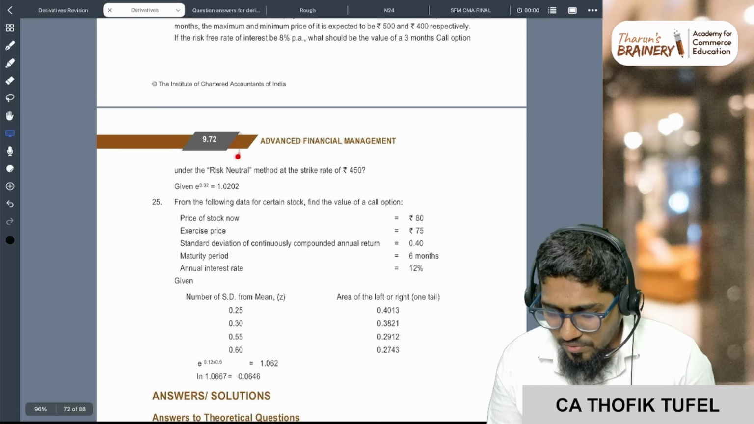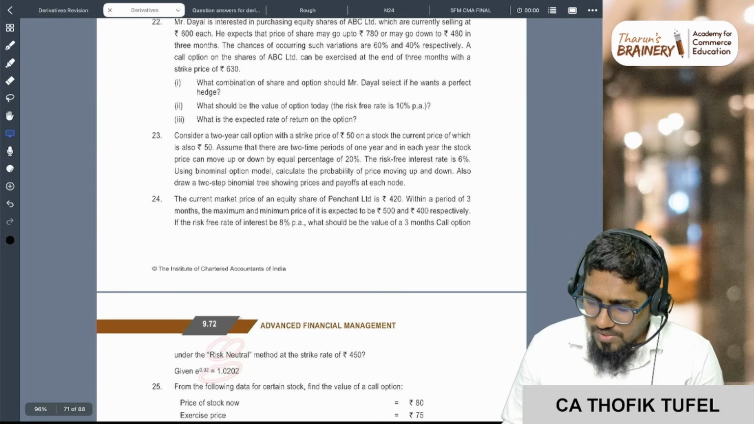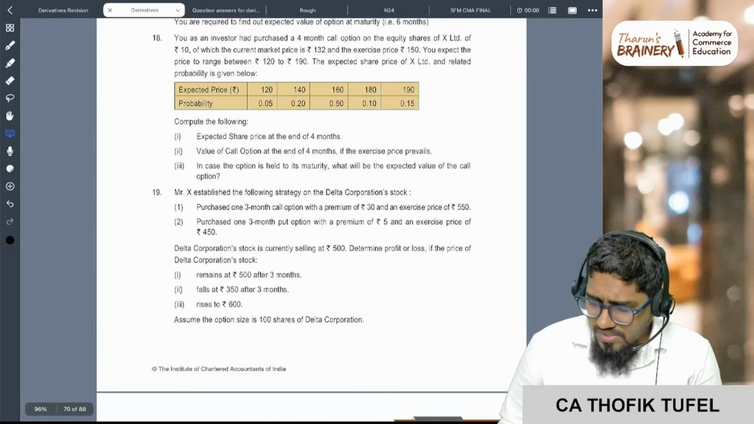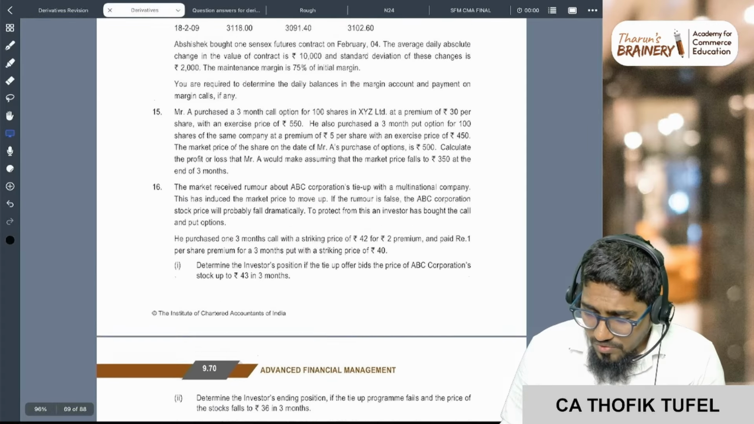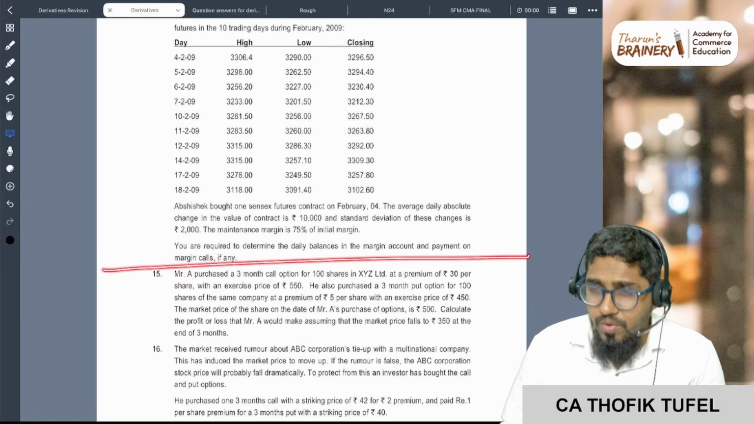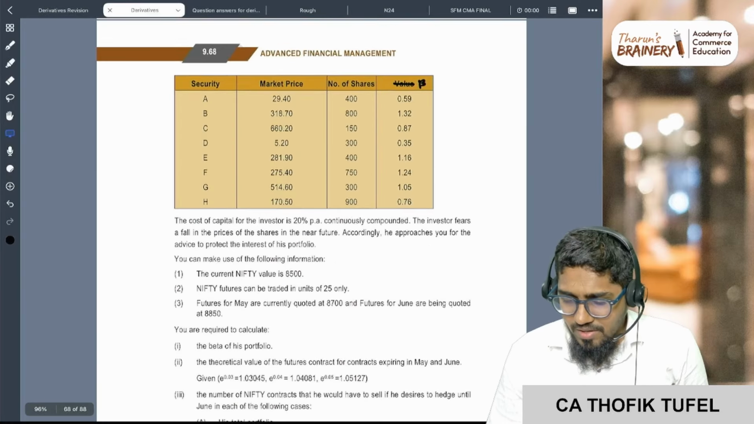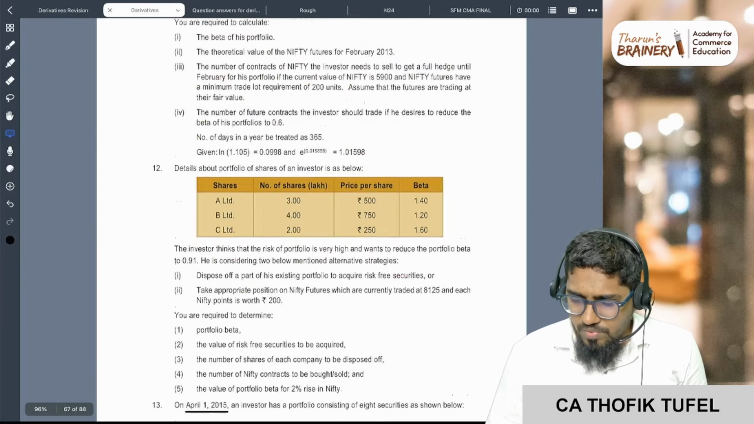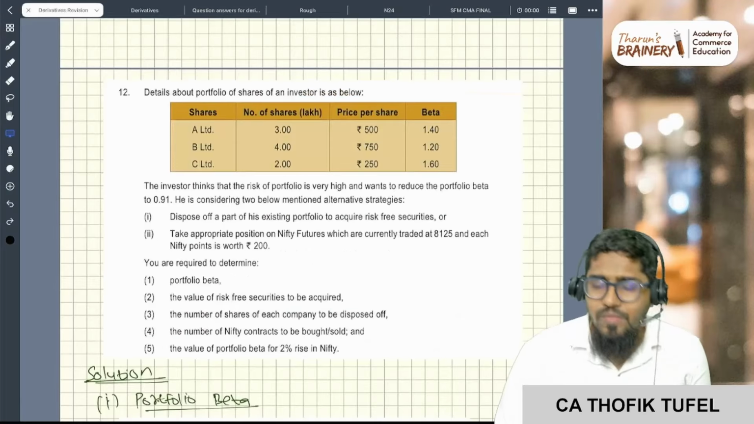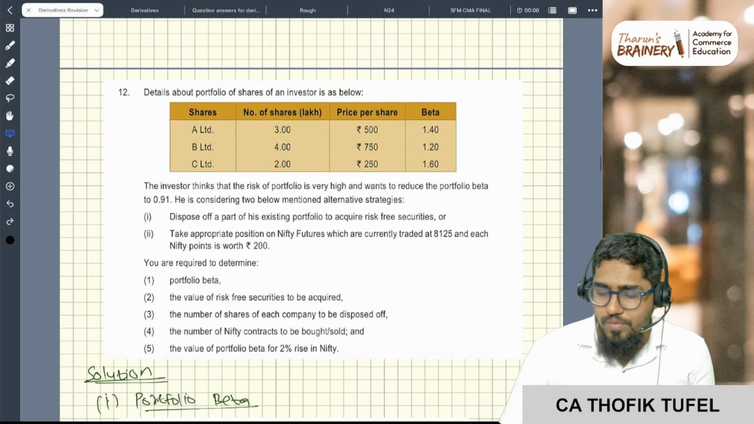So here you see the risk neutral method. This is the problem we did in the classroom. All these things till question number 14 we already did in the last session. I think mostly all the problems we did from the study material. Through these notes only we are doing, and also examination problems we are doing.